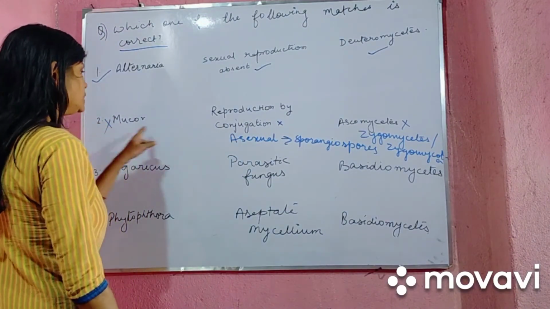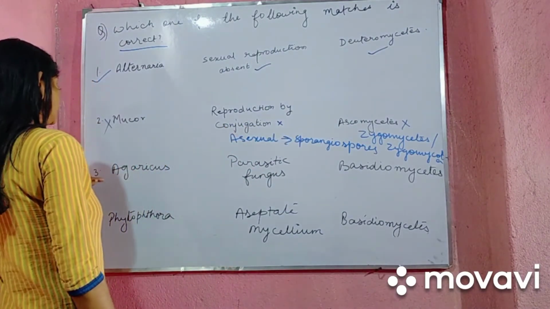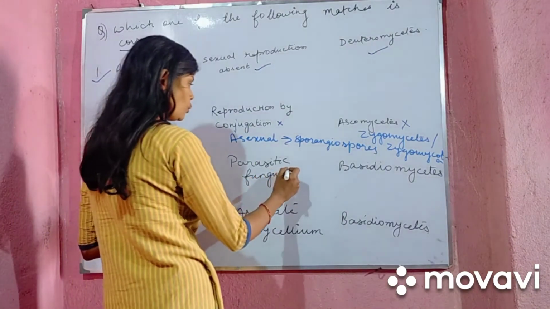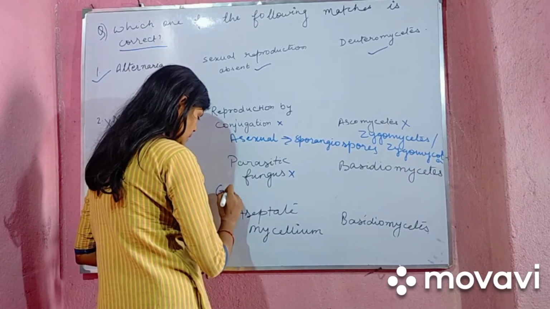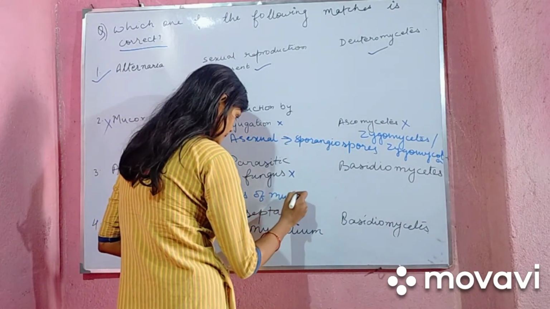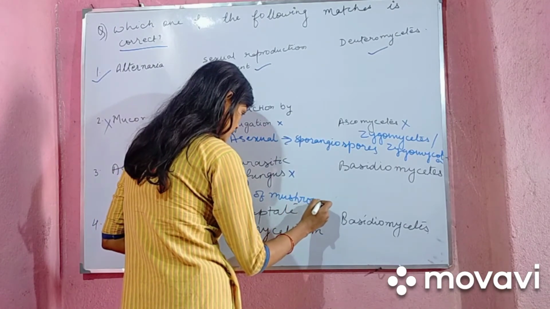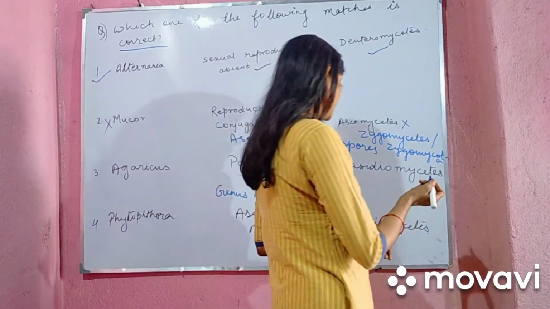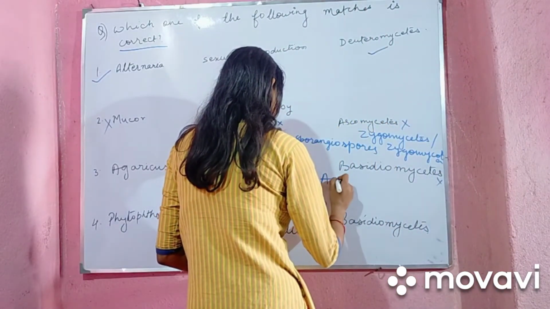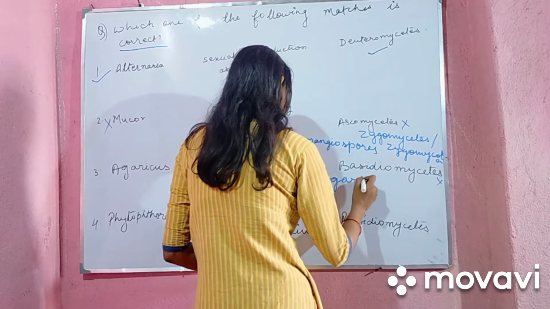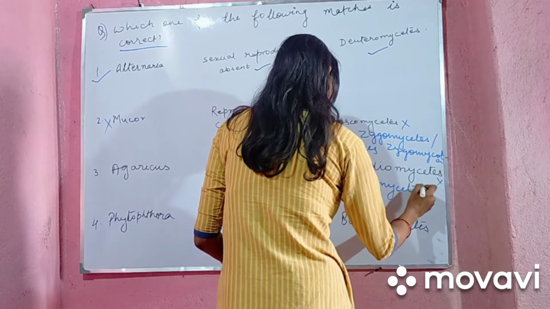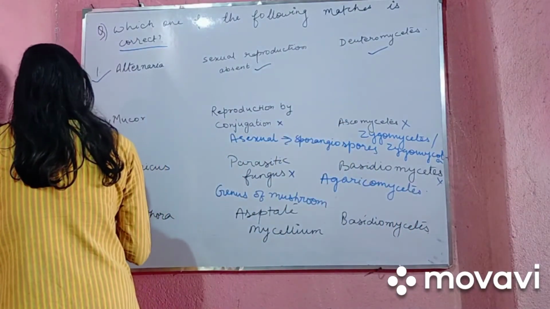Because it is not the correct one, let's come to option number 3, Agaricus, parasitic fungus. No, it's a genus of mushroom. And the class Basidiomycetes is also wrong. The class is Agaricomycetes. So this is also wrong.